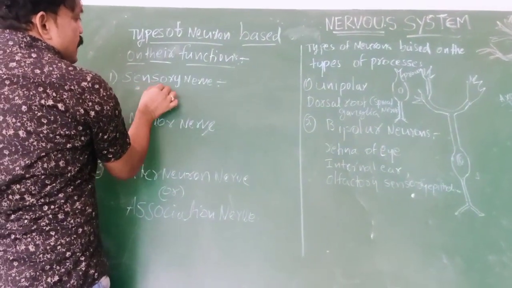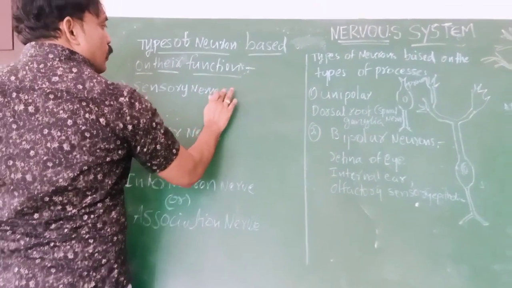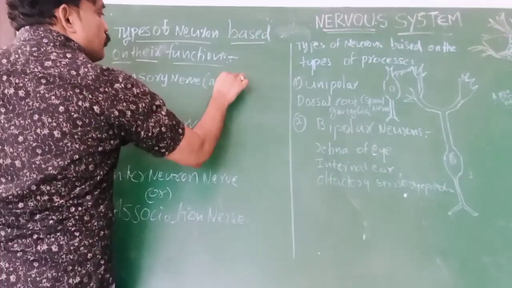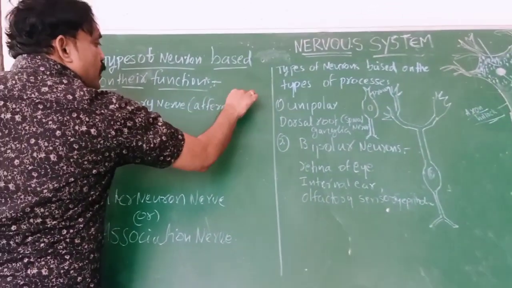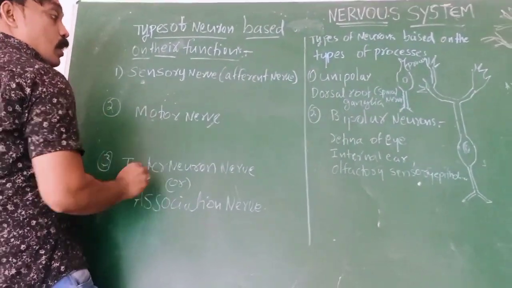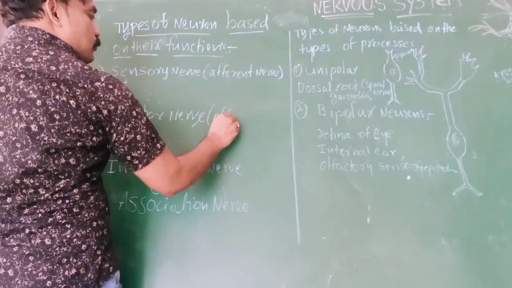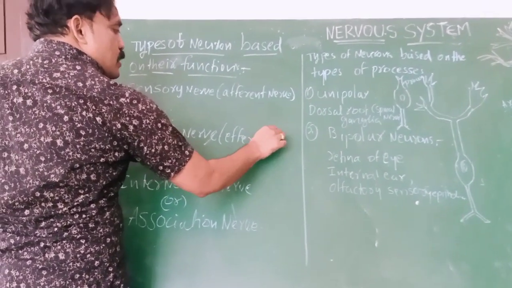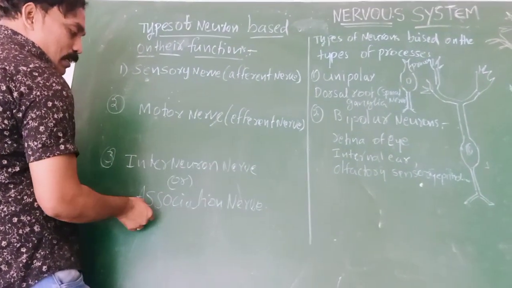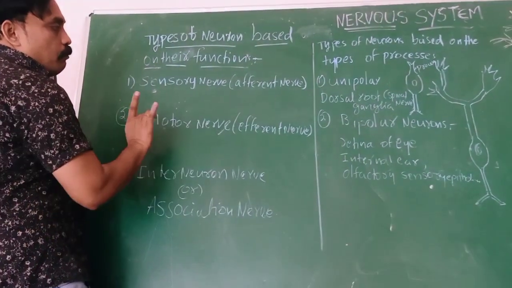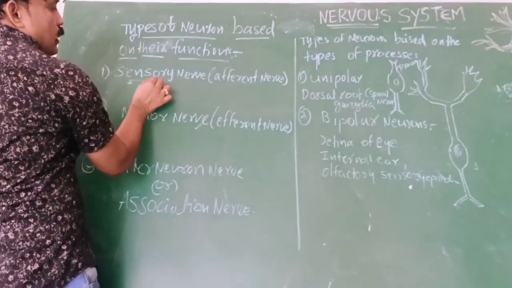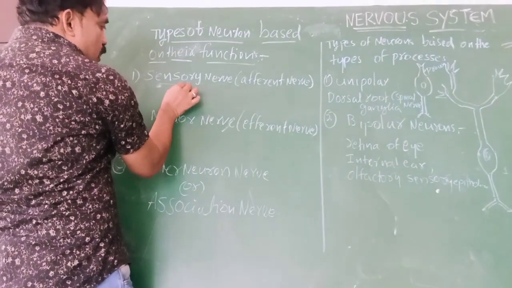One is sensory nerve, another name afferent nerve. Second one is motor nerve or efferent nerve. And third one, interneuron or associated nerve. Sensory means nerves from sensory organs.